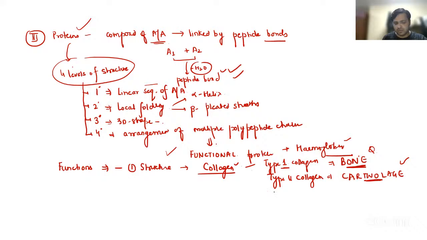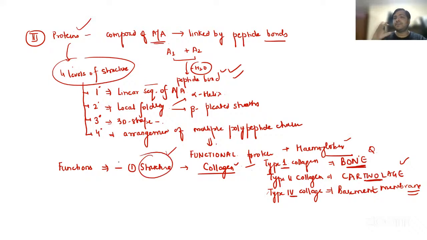Even if you want to remember, guys, we have type 4 collagen. Type 4, you have to remember 4 under the floor. Under the floor, it is basement. All the basement membranes of the tissues will have type 4 collagen, right? Type 3 is found in various blood vessels, the arteries, right? So the most important function is helping in the structural formation.